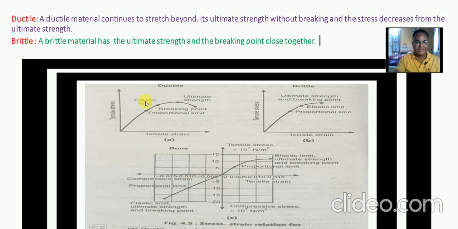And here the diagram shows different nature for the different materials. For ductile, the nature of the graph is like this. For brittle, the nature of the graph is like this. And for bone, the nature of the graph is like this.